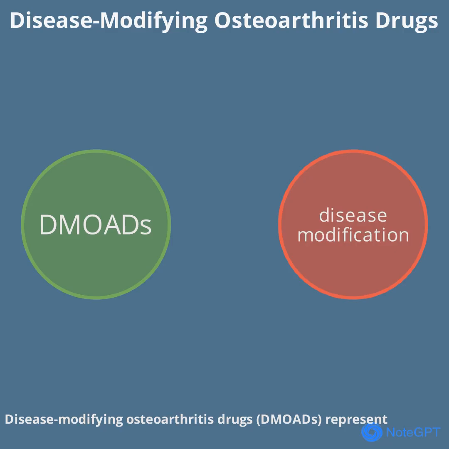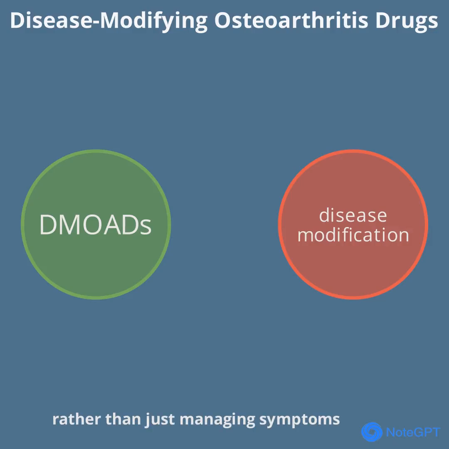Disease-modifying osteoarthritis drugs, DMOADs, represent a new frontier in OA treatment. These medications aim to slow or halt cartilage degeneration by targeting specific enzymes and signaling pathways. While animal studies show promise, clinical success has been limited so far. Ongoing research is focused on finding safer and more effective agents that can truly change the course of OA, rather than just managing symptoms.